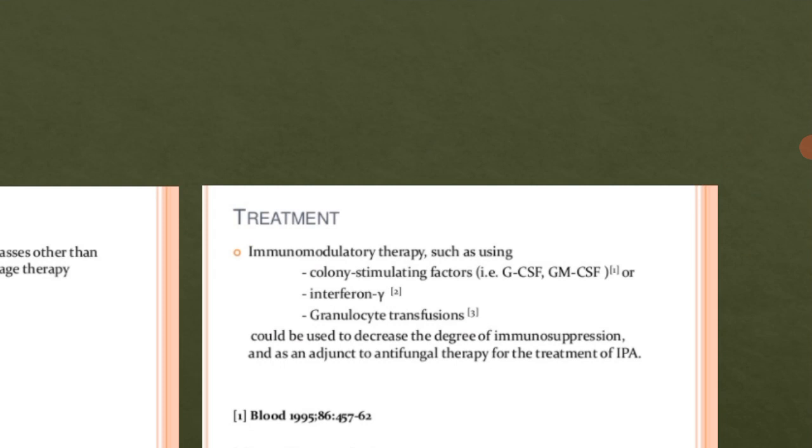So we should avoid such places. Then the hospital workers also have a higher risk of getting these infections via blood transfusion. Then there also we should maintain some hygiene.